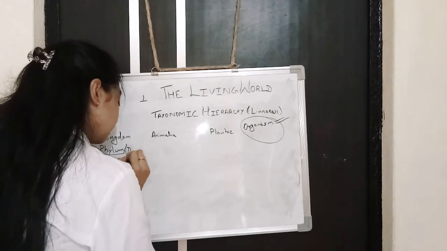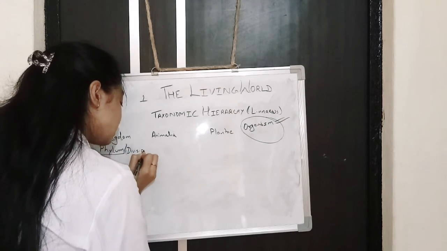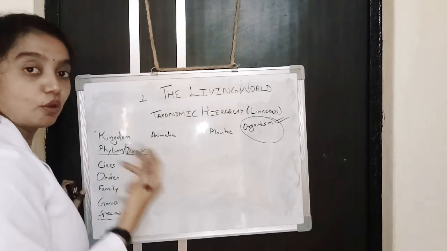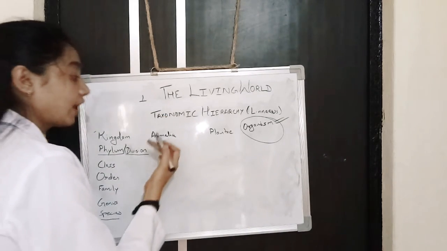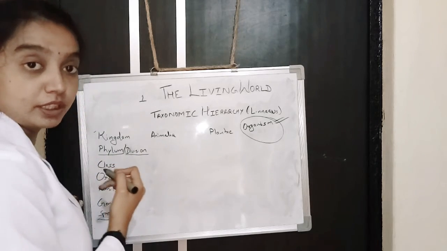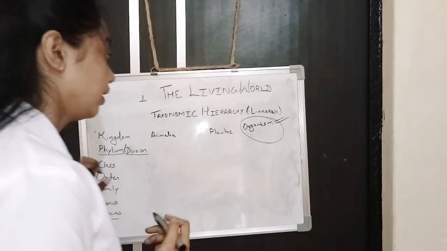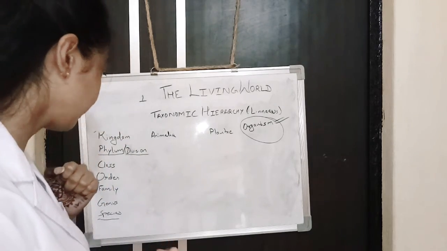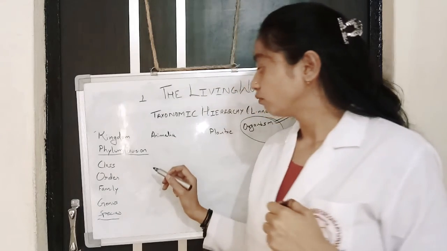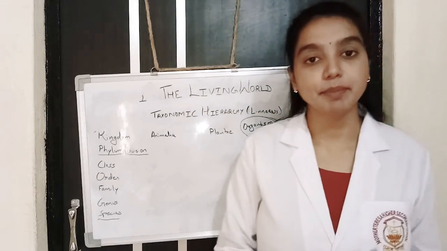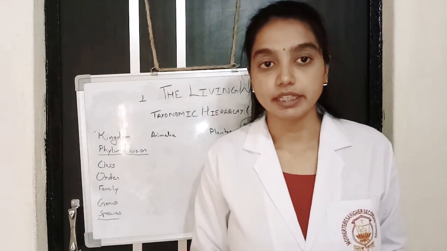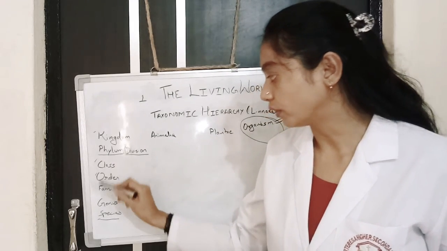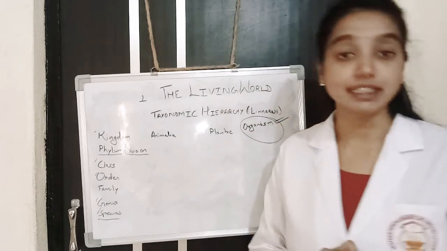When we classify plants, we use the term division, and when we classify animals, we use the term phylum. Okay, it is the category. On the basis of these categories, organisms are divided. And again, when we look for further similarities, we divide them into the next groups: class, order, family, genus, species.